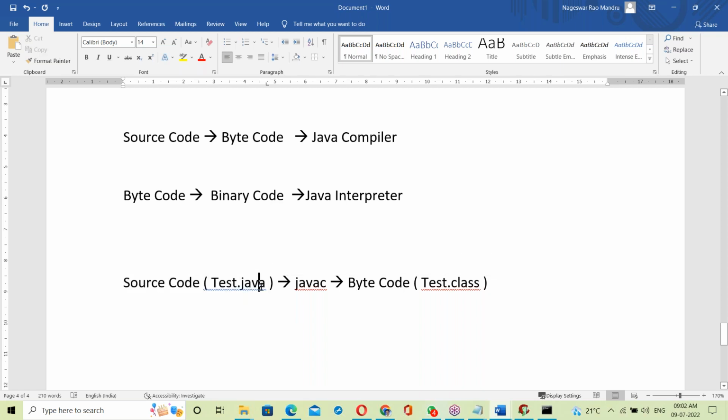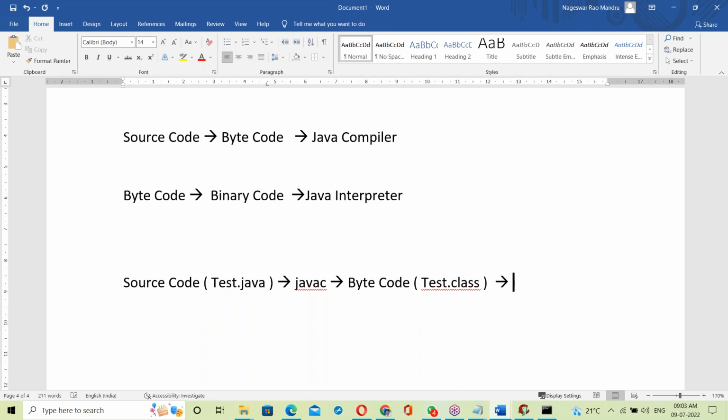So source code test.java is given to the Java compiler, generating bytecode. The Java compiler checks all the errors from top to bottom. If no errors, it generates one .class file, a bytecode file. Bytecode generated. Okay.